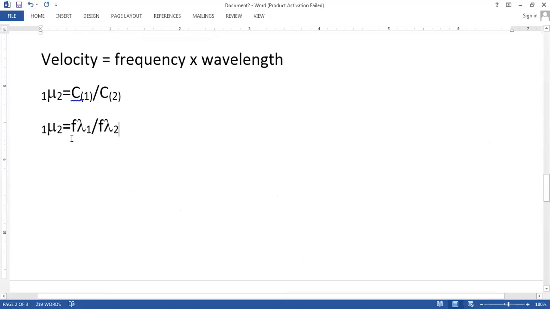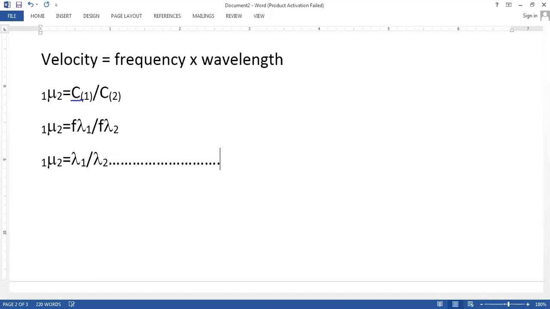So what I will do, this frequency and this frequency will get cancelled. And what we are left with, so we have the third formula, that is the refractive index of the second medium with respect to first is equal to the wavelength of the first medium divided by the wavelength of the second medium. This is our third formula. Write down.